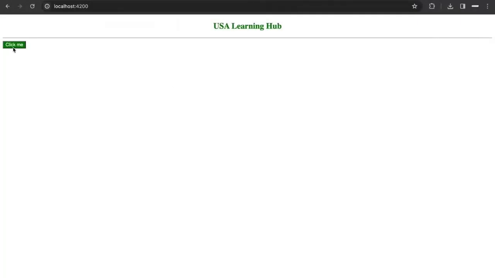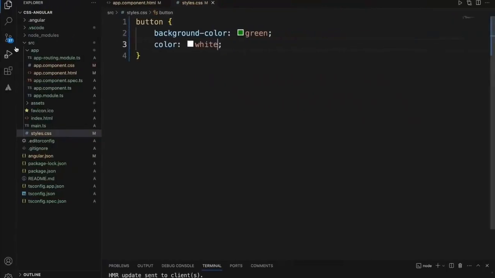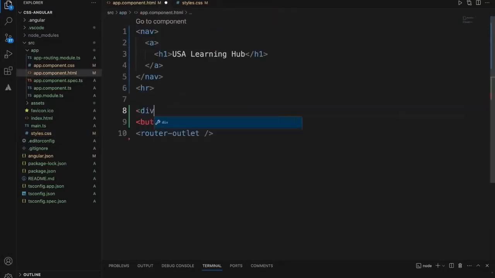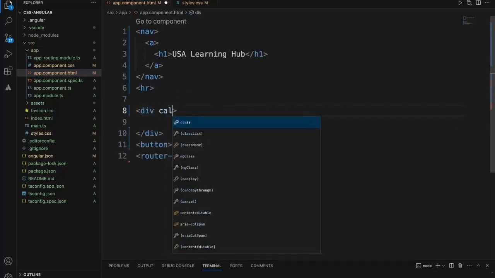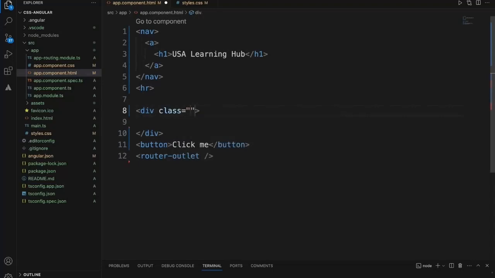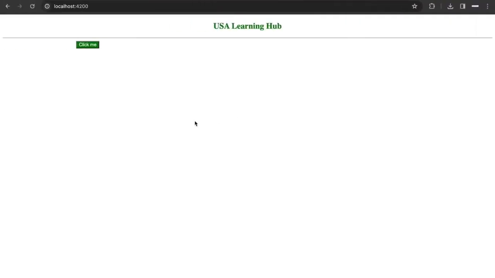If you see, this is a button with the background color. Let's push this button to center. Now it is a little bit off.